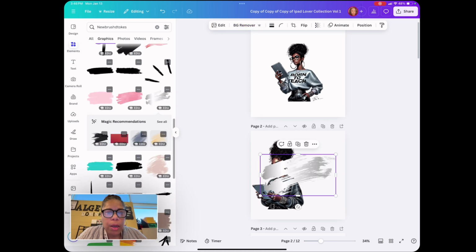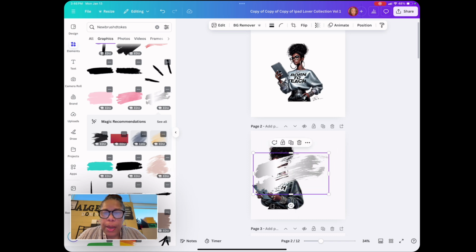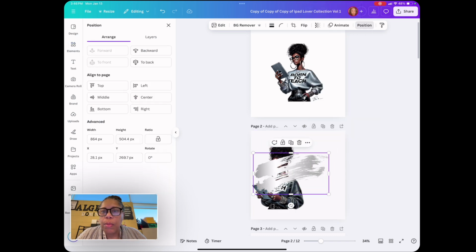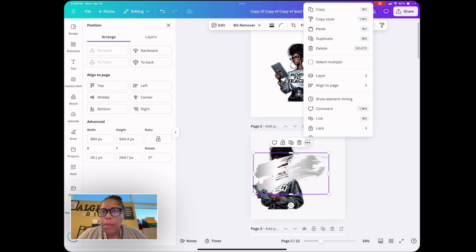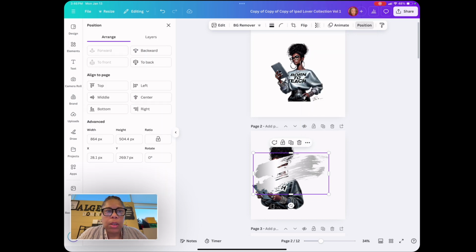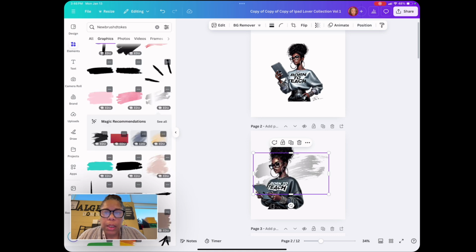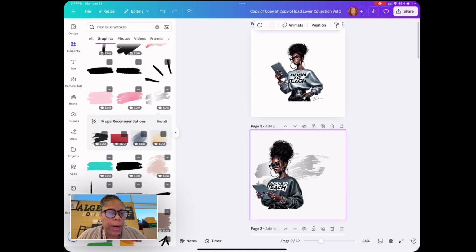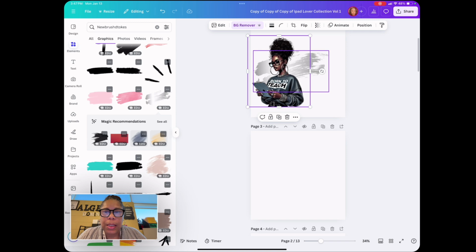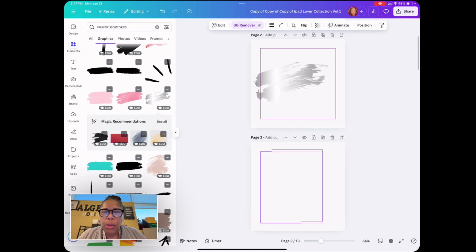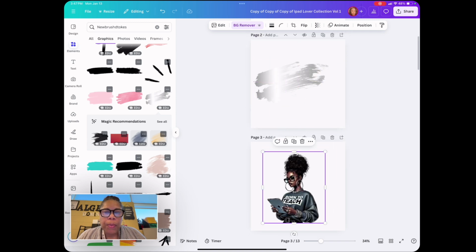So all of these splashes that I like to put behind, you can download them as a PNG image. So we want to position back. Look at that. Now, if you wanted to sell this, or you wanted to put it in your planner, you need to create a separate page, and you need to put them on separate pages.